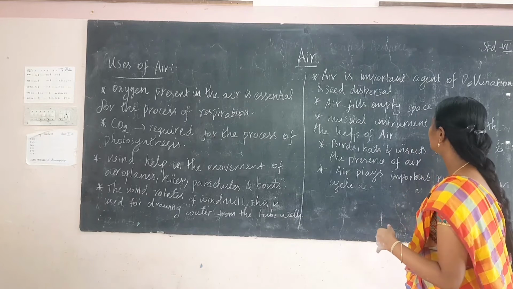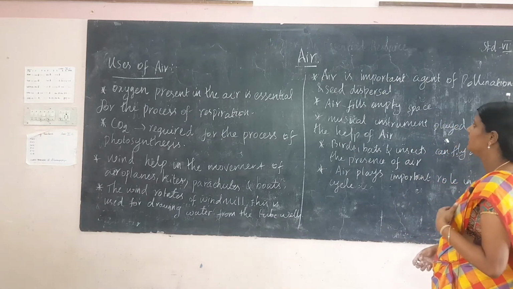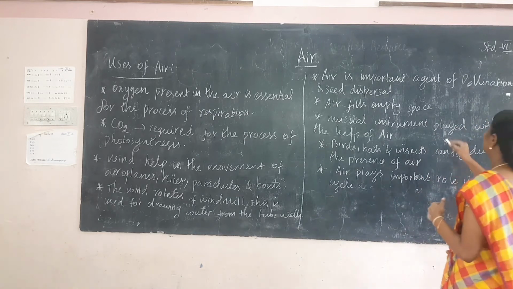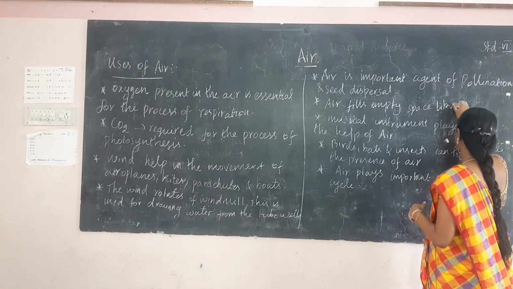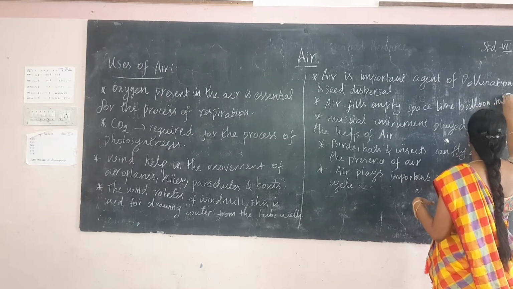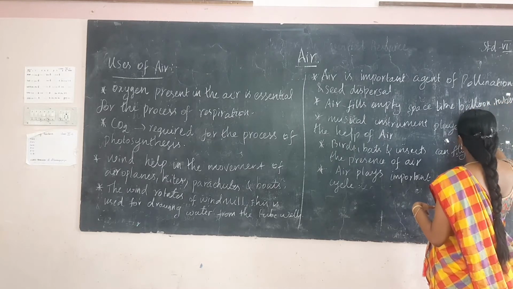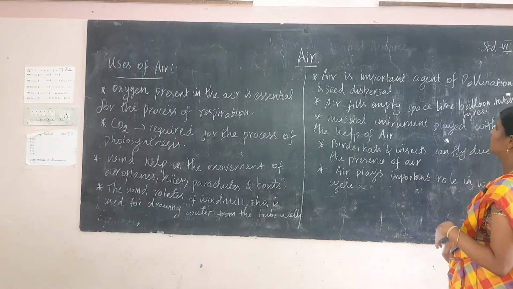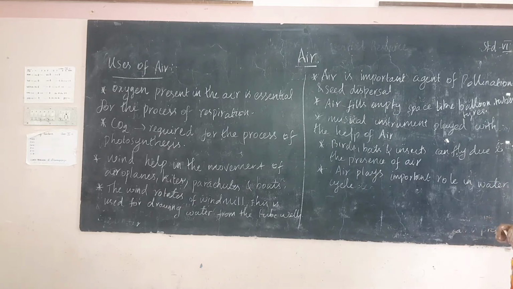Next, air is an important agent for pollination and seed dispersal, and air fills empty space like balloons, tubes and tires. Next, musical instruments are played with the help of air.